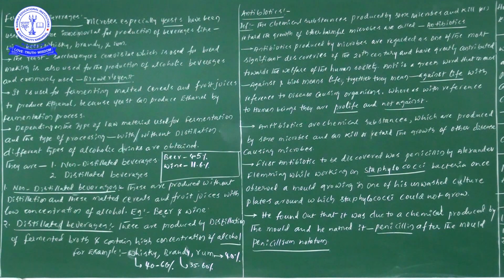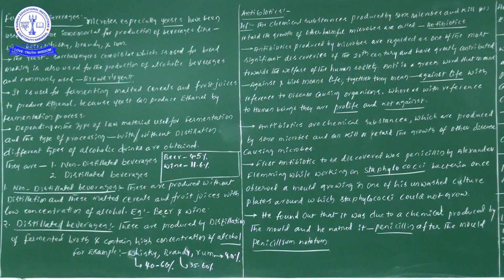Thinking this, he came into his laboratory. At the time he observed his petri dishes or culture plates, surprisingly, what did he observe? Around the staphylococci, he observed a mold. A mold is a group of fungal members.